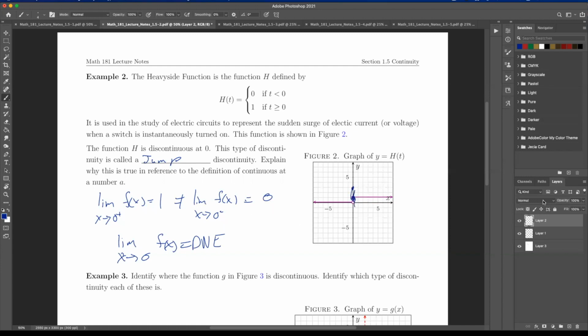So let me draw another example here in blue. Let's just go here, and we'd also call this a jump discontinuity. And we'd also call something like this: if I came here and it jumped down here and I had the value up here.